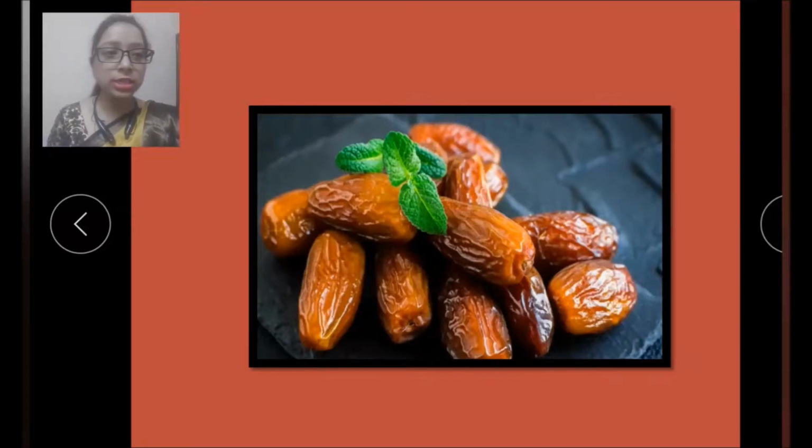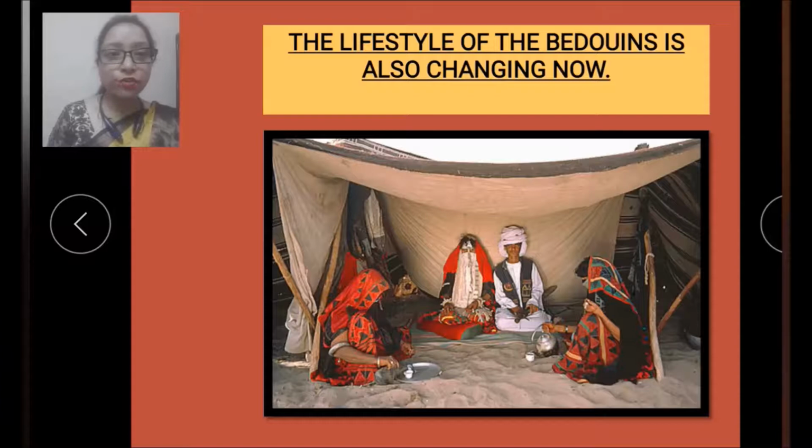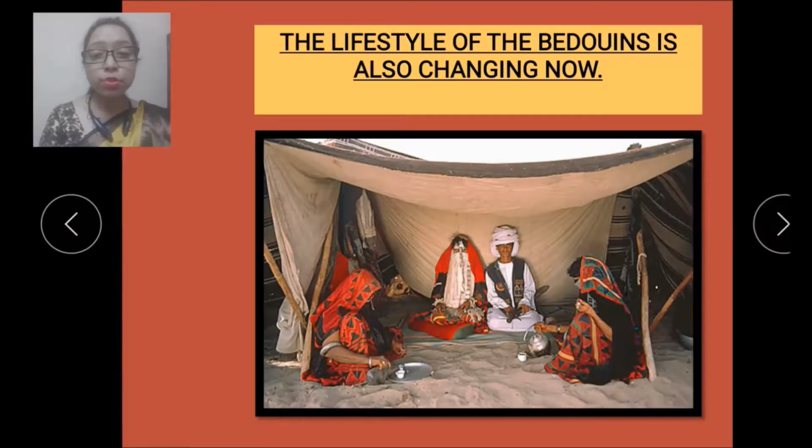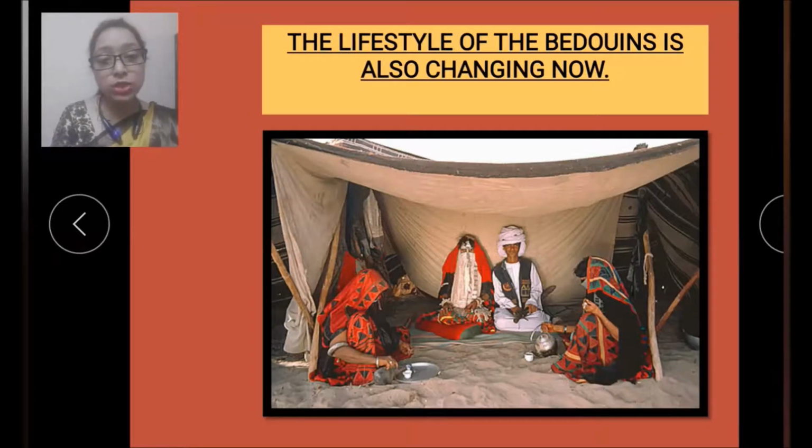Now let's see next. So the lifestyle of Bedouins is also changing now. More of them have started settling down in one place. And nowadays they are using jeeps and cars to move around. So the life of the Bedouins has changed now.